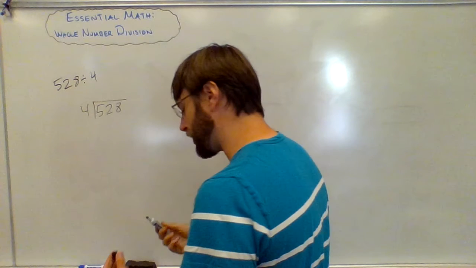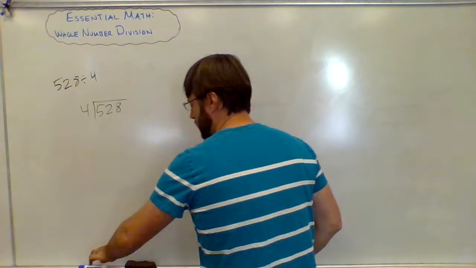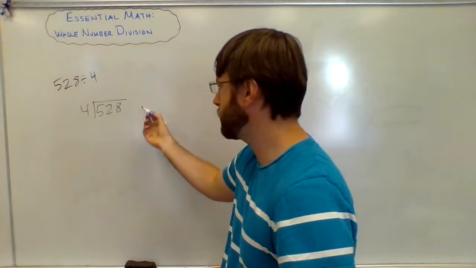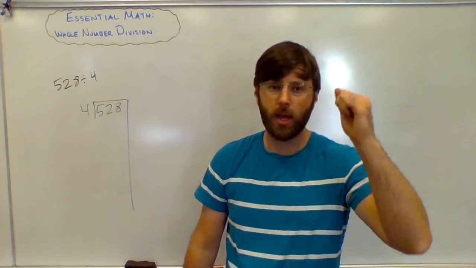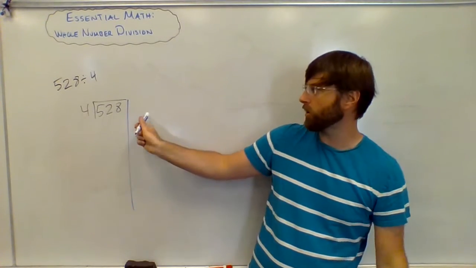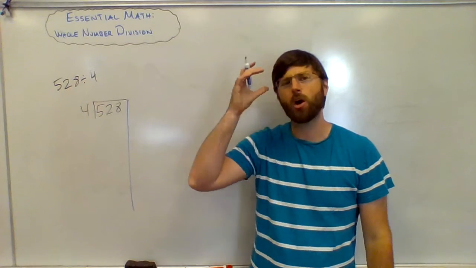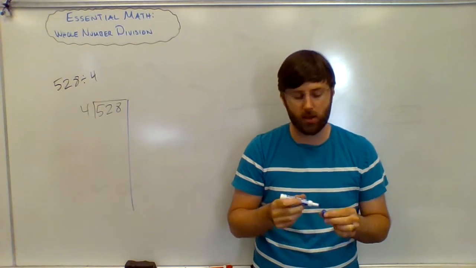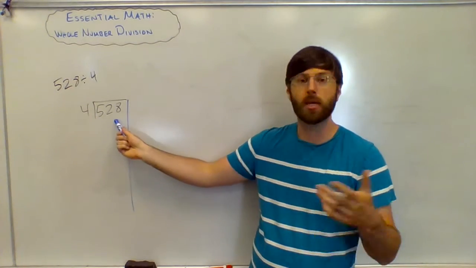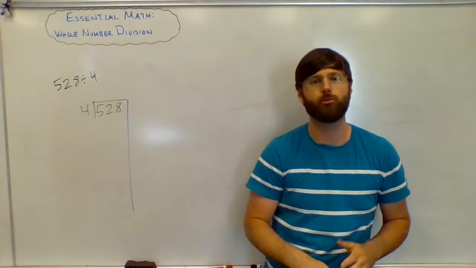And then I'm going to color code here a little bit. I'm going to switch it out to show my work for what I would do. I'm going to draw this line here. And all I'm doing is I'm keeping track on the right of how much I'm handing out. Again, this is 528 gummy bears shared out among 4 people.